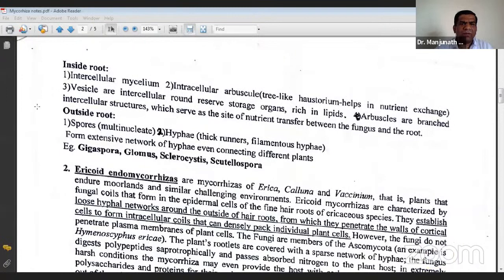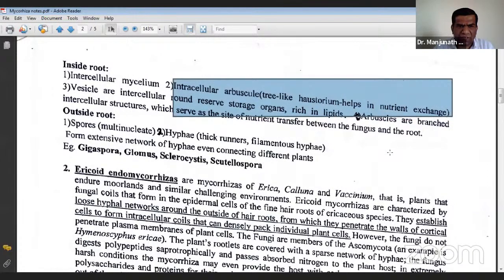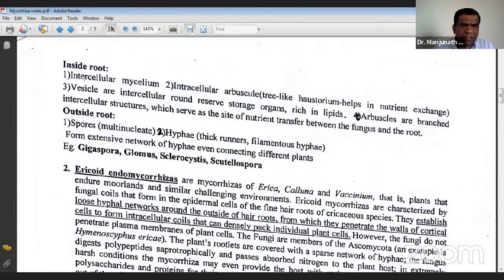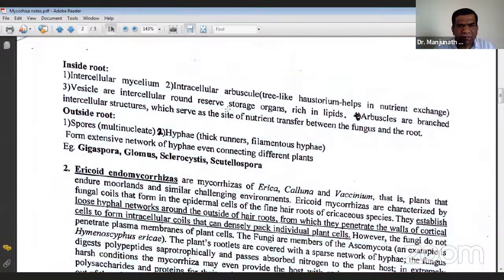Anyhow, these are the intracellular arbuscles which help in nutrient exchange, and there are some vesicles. You should know the functions of arbuscles and vesicles. Vesicles are specialized for reserve storage of food or nutrients, and they are rich in lipids.